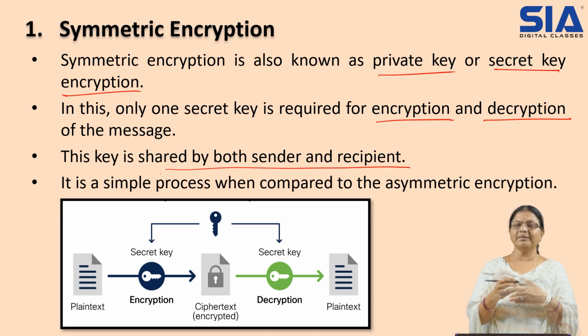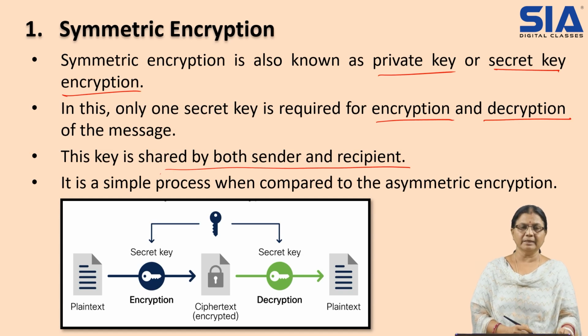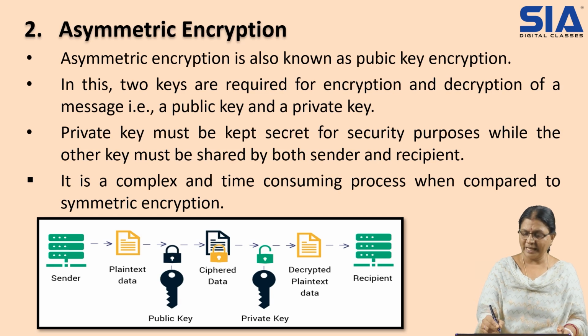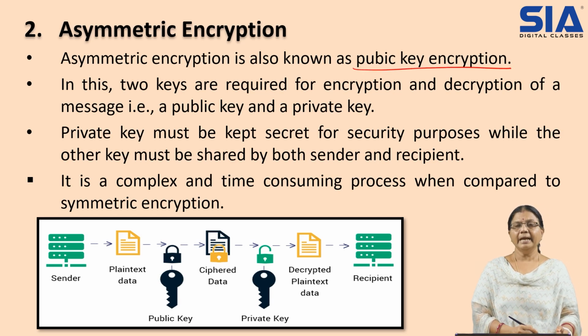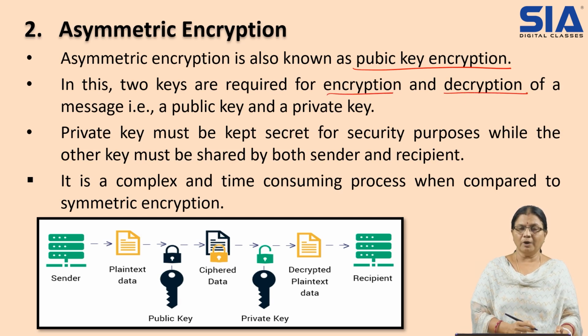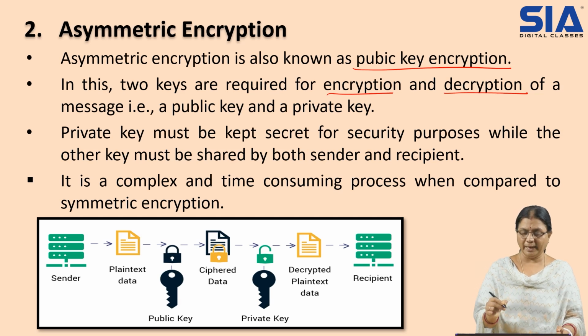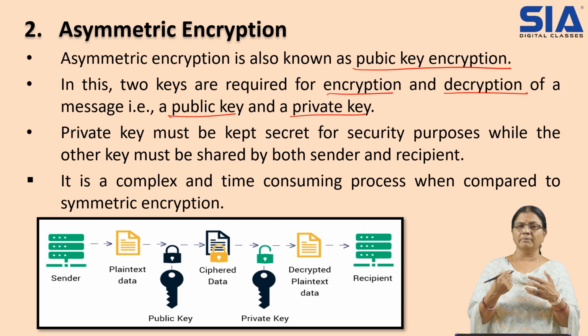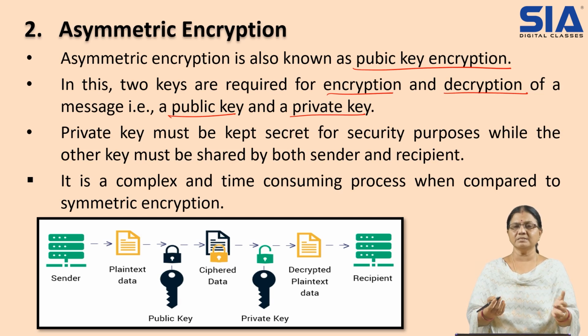I suppose symmetric encryption is clear. Now we'll try to understand what asymmetric encryption is. Asymmetric encryption is known as public key encryption. In this, two keys are required, one for encryption, the other for decryption. As we have discussed in the previous session, both keys are required here because it is data we want to make more secure. This asymmetric encryption requires two keys: one is the public key, the other one is the private key.